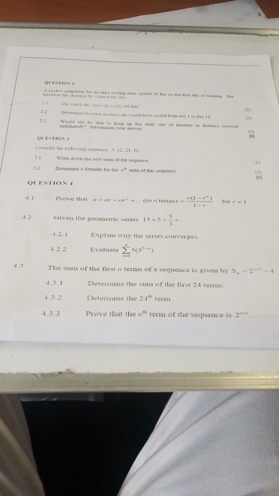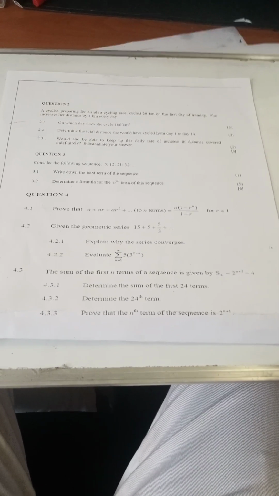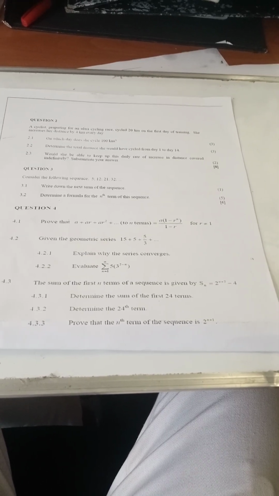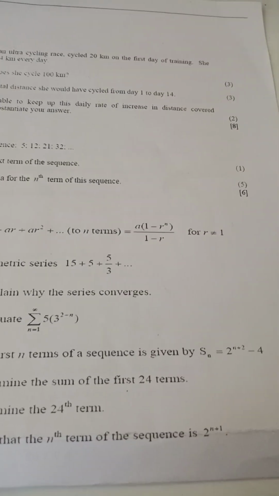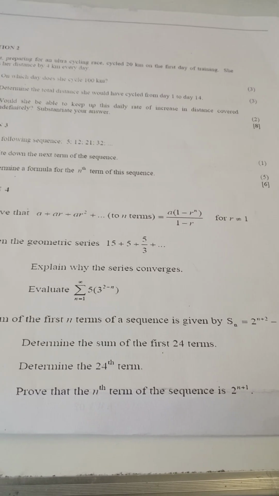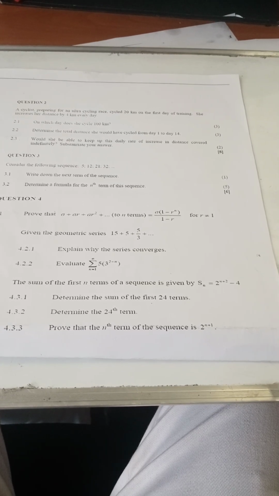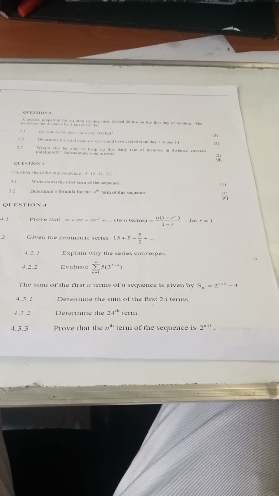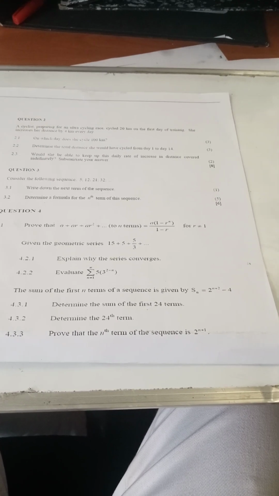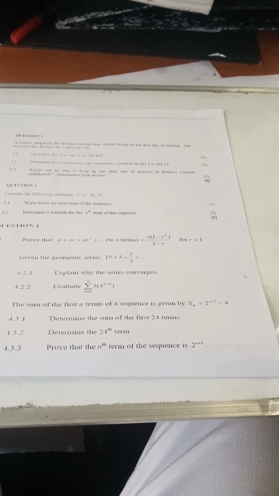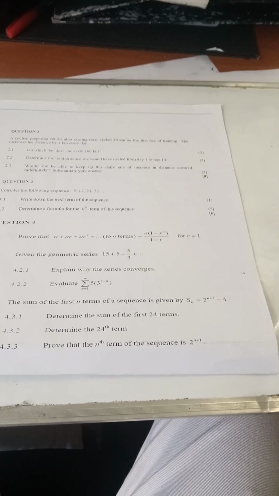Now 4.3 says the sum of the first n terms of the sequence is given by Sn equals 2 to the power n plus 2 minus 4. 4.3.1: Determine the sum of the first 24 terms. 4.3.2: Determine the 24th term, that is T24. 4.3.3: Prove that the nth term of the sequence is 2 to the power n plus 1.